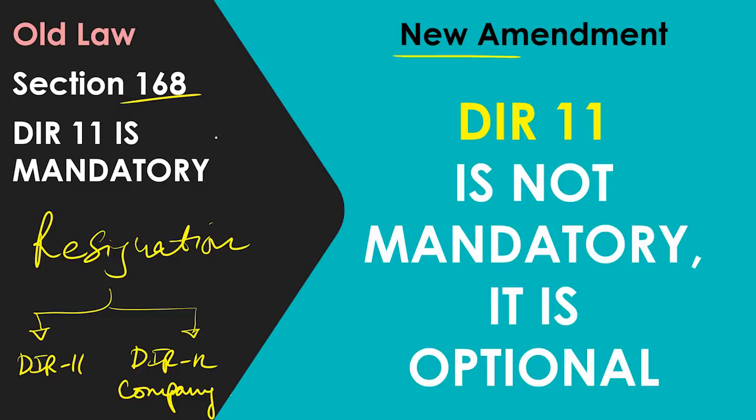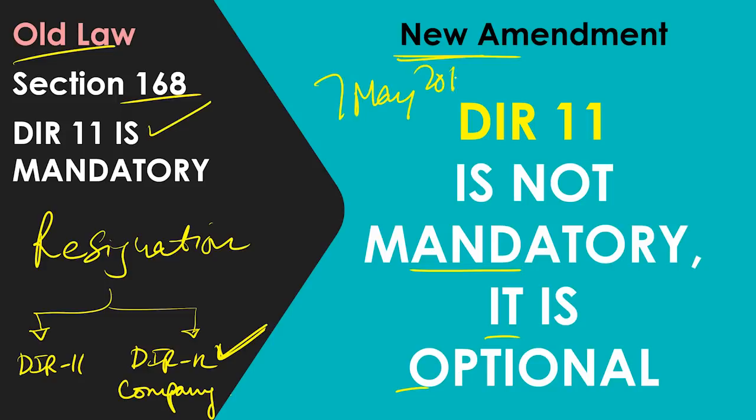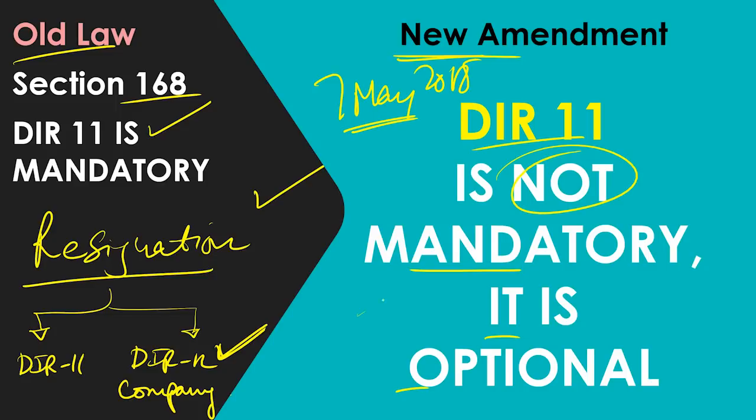Now they're saying that DIR 11 is not mandatory, it is optional. That means if the company files DIR 12, it is sufficient. So we don't have to go for DIR 11. It was mandatory in the old law. In the new law, the commencement date is 7th May 2018. From now on, any director who resigns from the company, if he gives a resignation letter, that is sufficient. He need not give DIR 11. It is not mandatory, it is only optional.